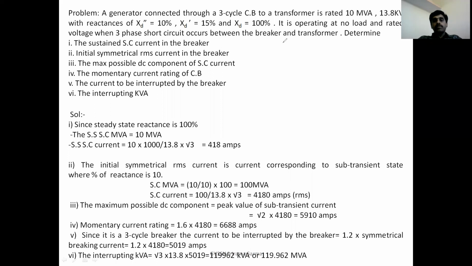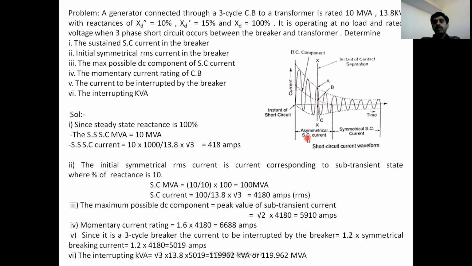Next, the maximum possible DC component is nothing but the peak value of the subtransient current. You can observe all these things in the waveform. What is the DC component of current? The maximum possible DC component is the peak value of the subtransient current. So it is root 2 times 4180, that is 5910 amperes.